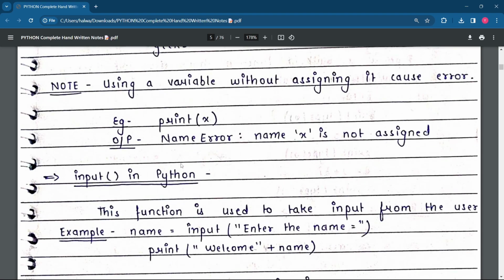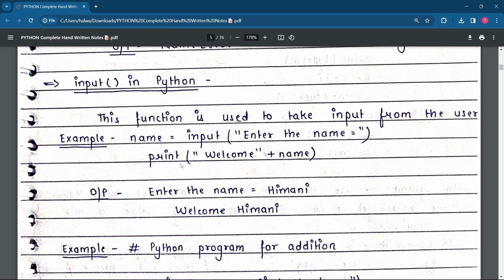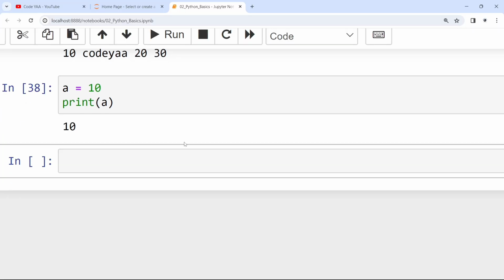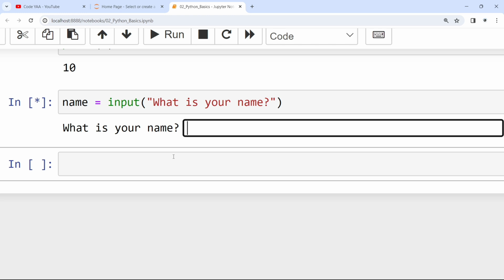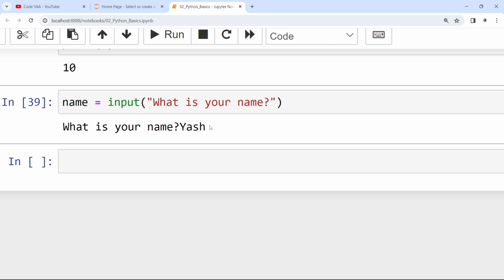Now see input in Python. Today we'll see the input function in Python. So what is the input function in Python? The input function is used to take input from the user. So now we will be taking input from the user as well. See, I'm writing name is equal to input, what is your name, question mark. If I pass my name here, I've just got the output printed.